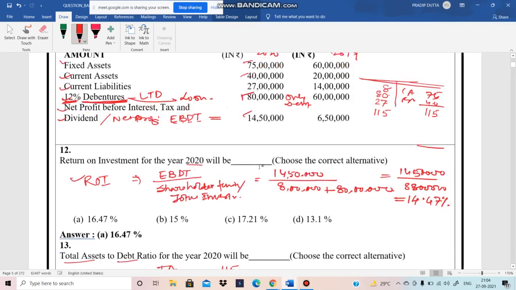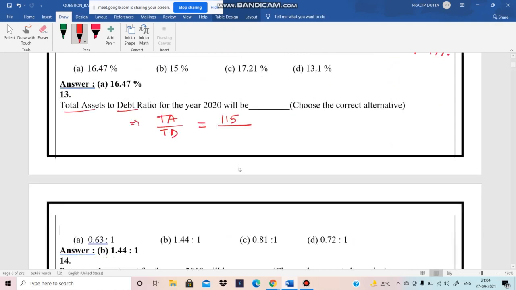So in the year 2020 the loan is 80. So 1,15,000 by 80, it will come 1.4375. Yes, okay. So option B is correct.